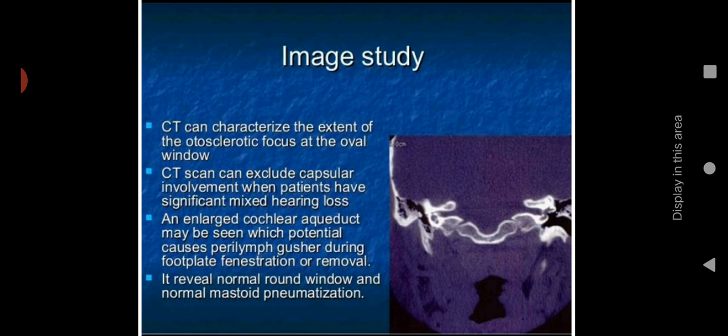So you can identify the cochlear aqueduct, whether it is involved or not. It also helps to reveal the round window and normal mastoid pneumatization, whether the normal air pressure is there inside the ear. That we can identify with the help of CT scan.